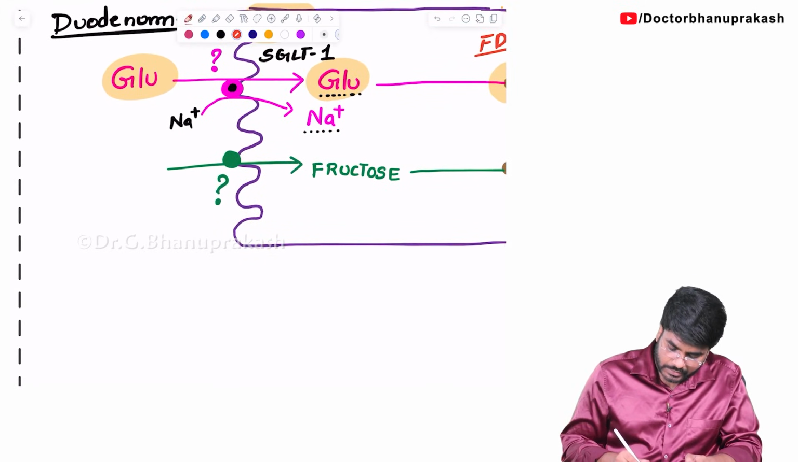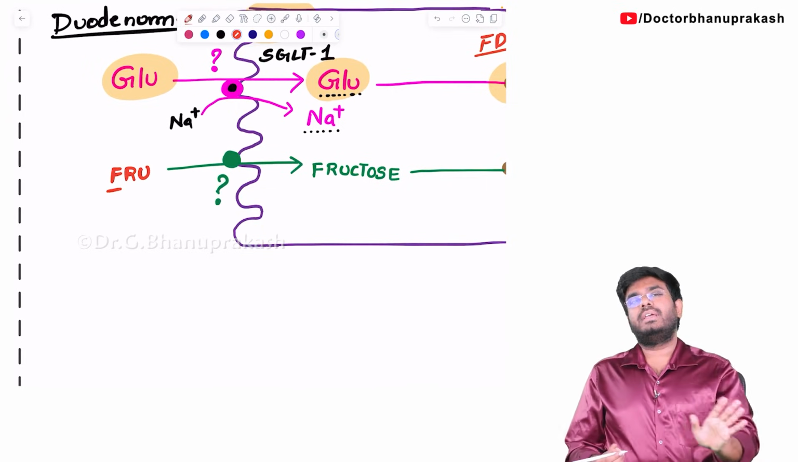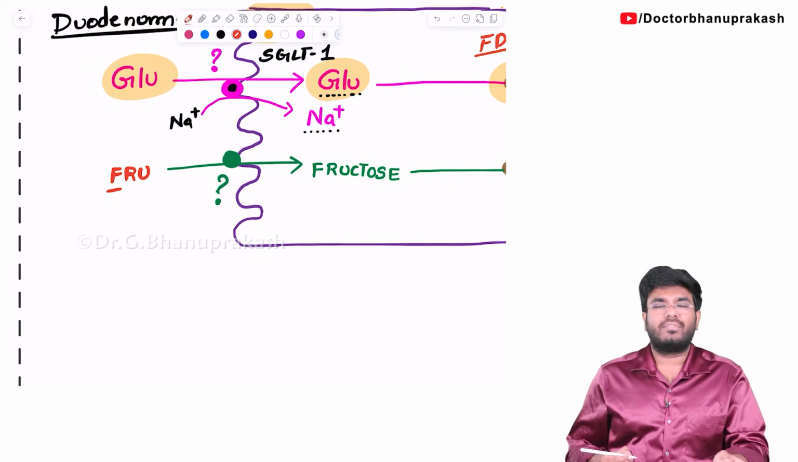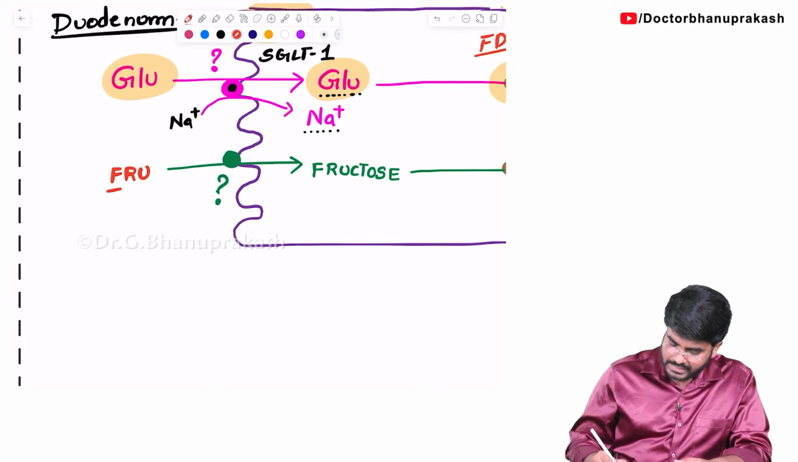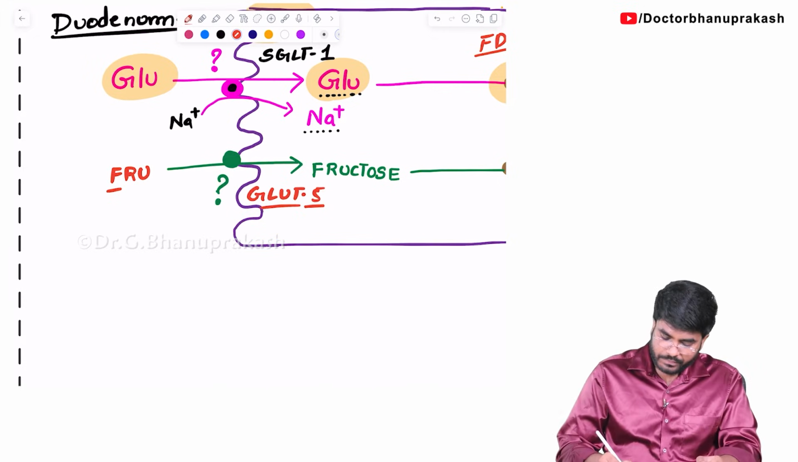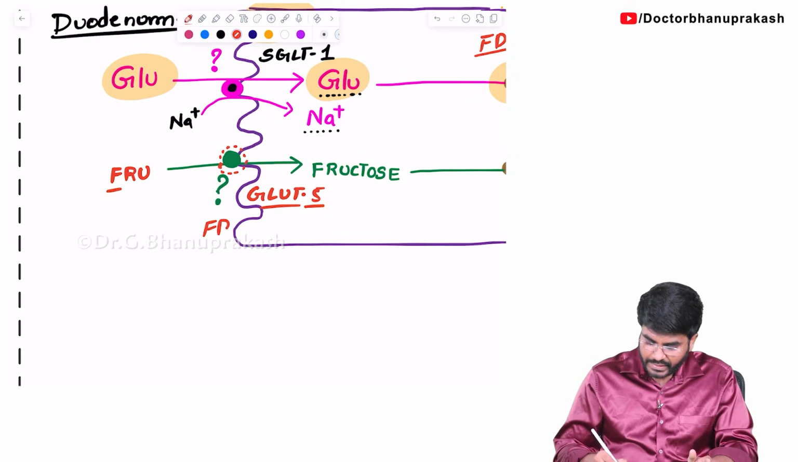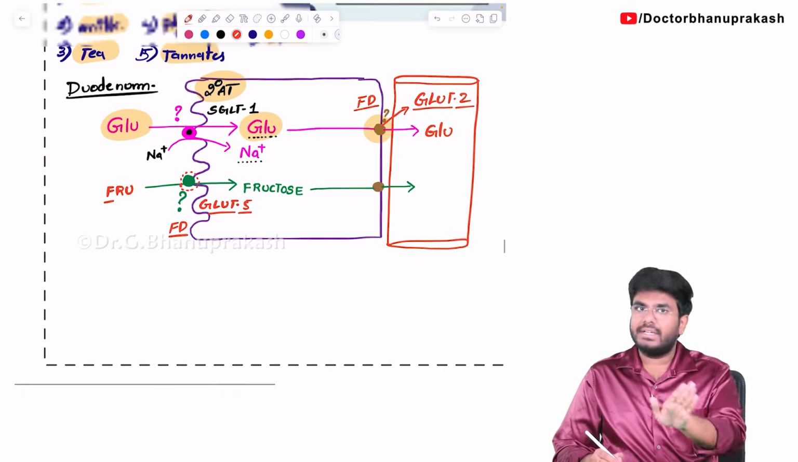See, fructose is very simple. Fructose starts with which letter? F. Everything about fructose is F. The fructose transporter is GLUT5. With the help of GLUT5, F. So fructose is getting absorbed into the cell with the help of which transporter? GLUT5. So all GLUTs are examples of what? Facilitated diffusion. So fructose, F, facilitated diffusion.